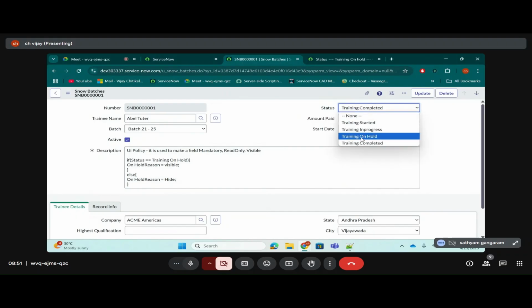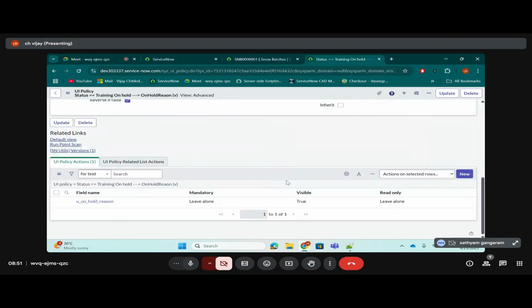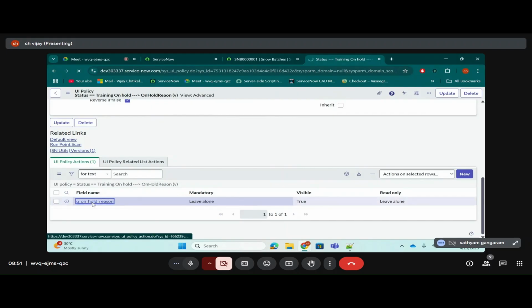Let's also do one thing. Let's also make it mandatory. Okay. So you can also make it mandatory from here, or you can open this and do it. Okay, let me open it so that you won't be confused.